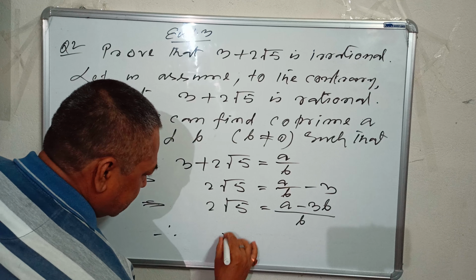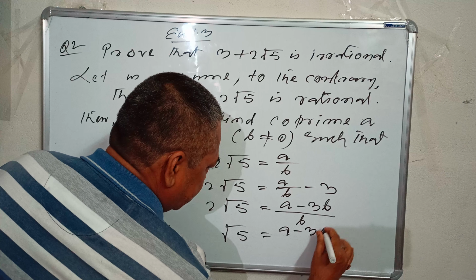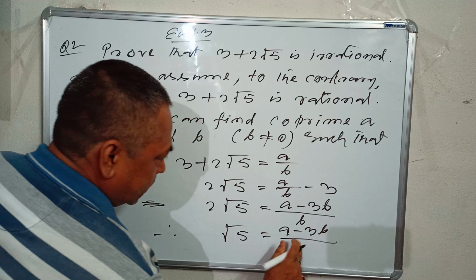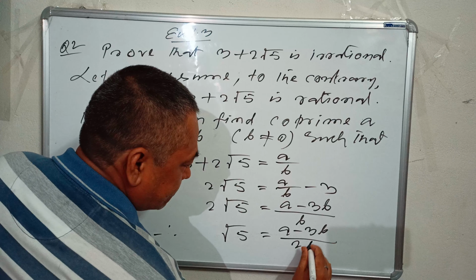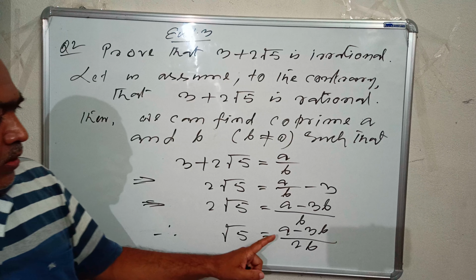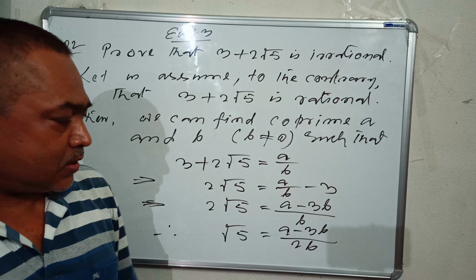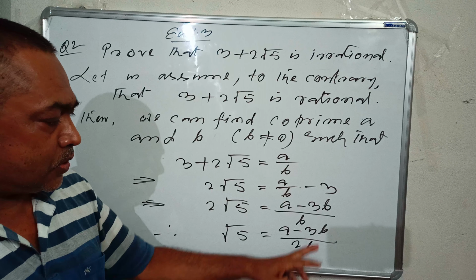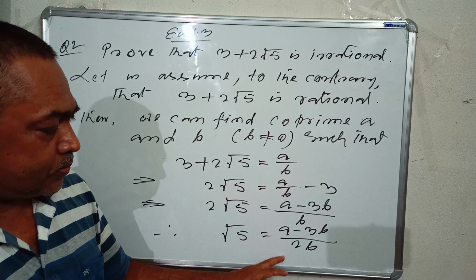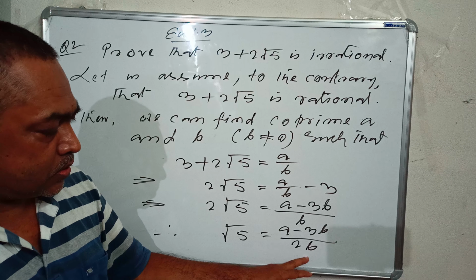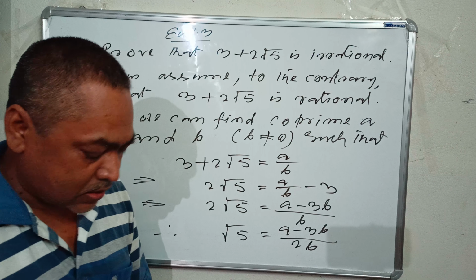Therefore, square root 5 equals A minus 3B by 2B by cross multiplication process. Now here you see A and B, even 2 and 3, these are all integers, and B not equal to 0. So you see the P by Q form or A by B form. This is not 0. A, B are integers. Okay. Then this is rational.